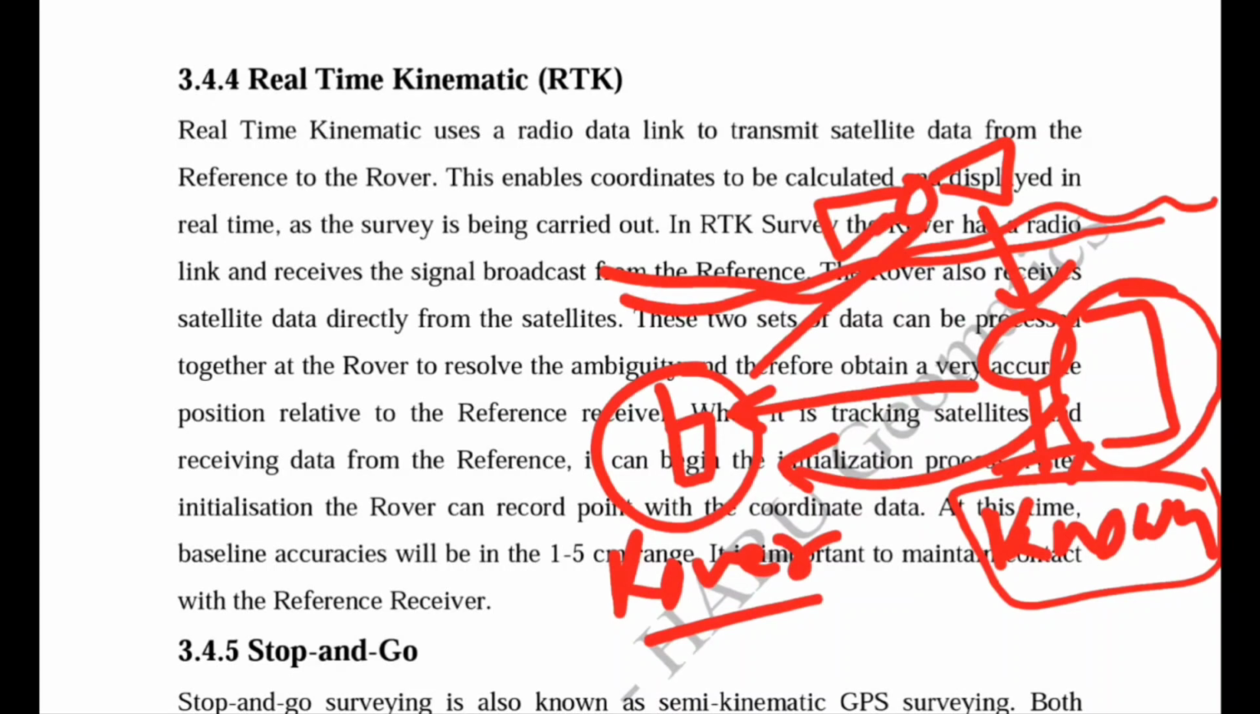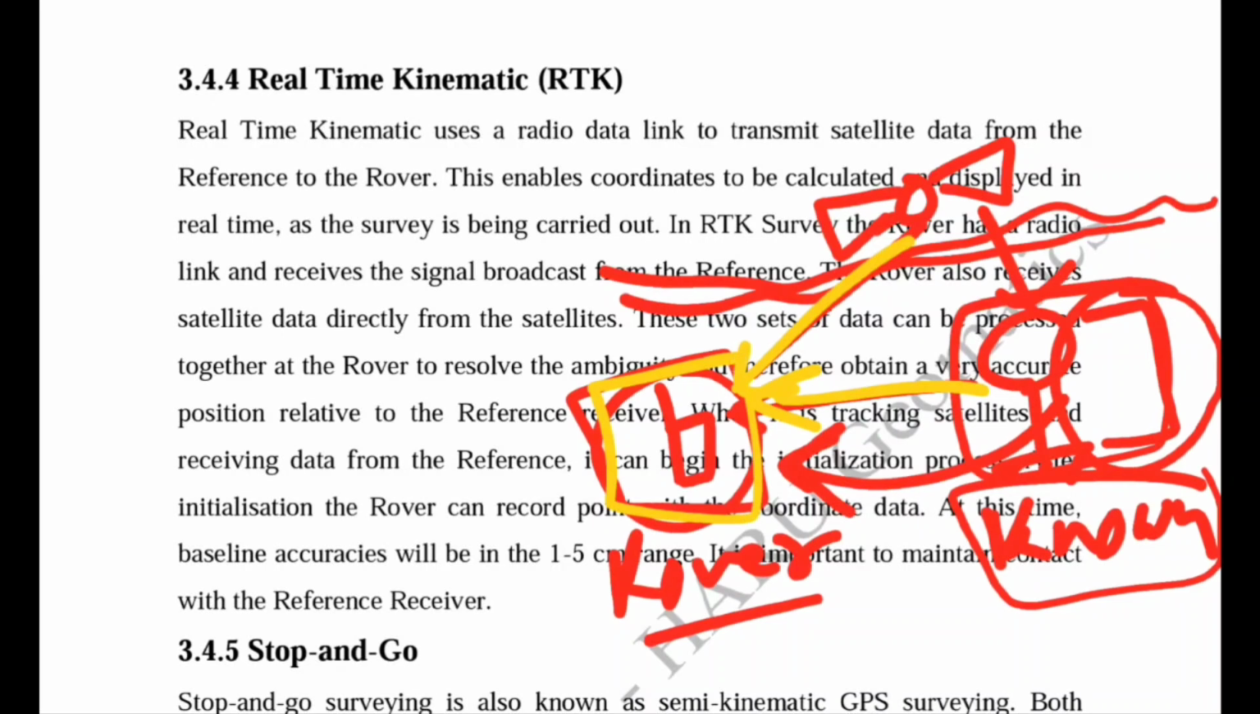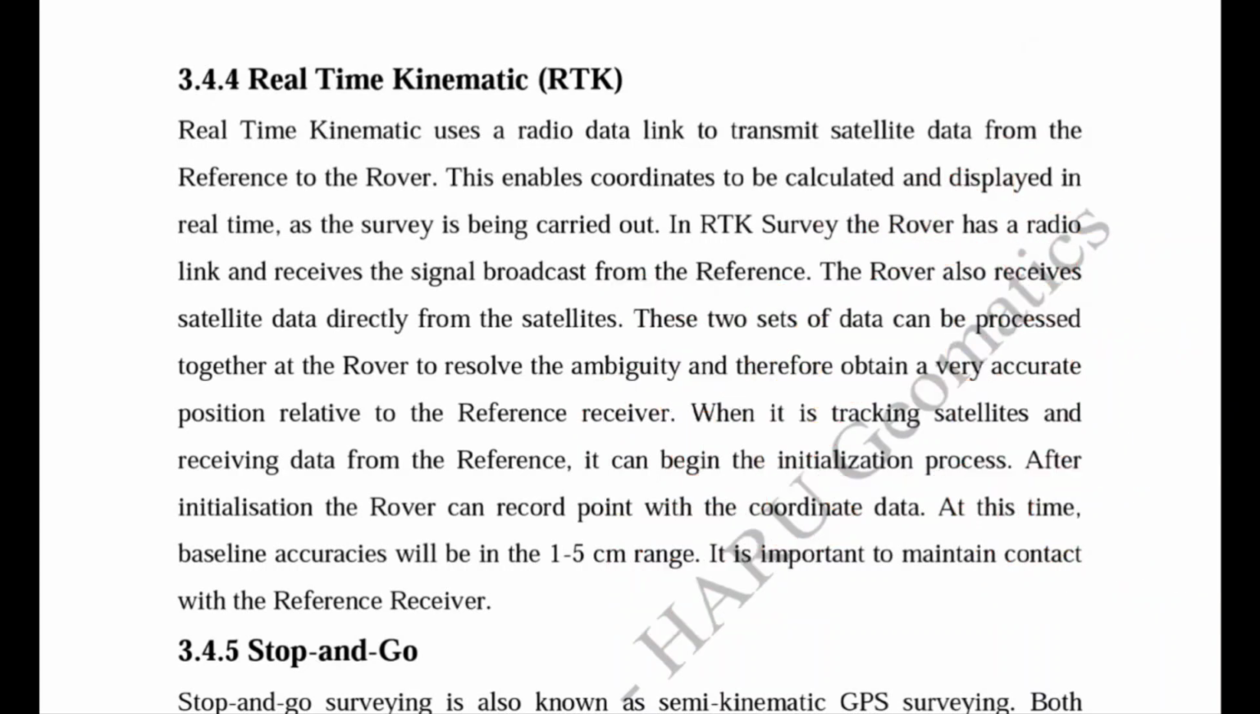facing the same atmosphere conditions. So whatever the error lies on the reference receiver, this error has to be rectified in this rover receiver. So after processing these two data, the direct data and the data that are transmitted from the reference receiver, it provides us the real time position of any point with high accuracy. So this is the basic principle of the real time kinematic.